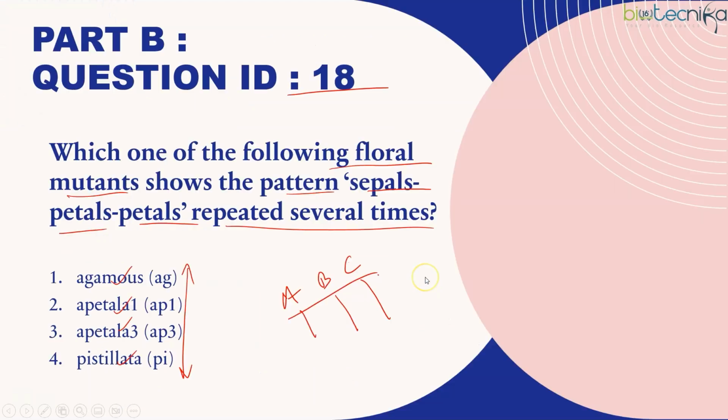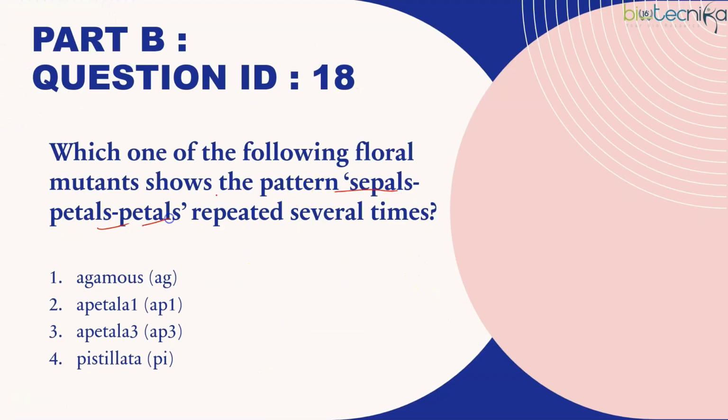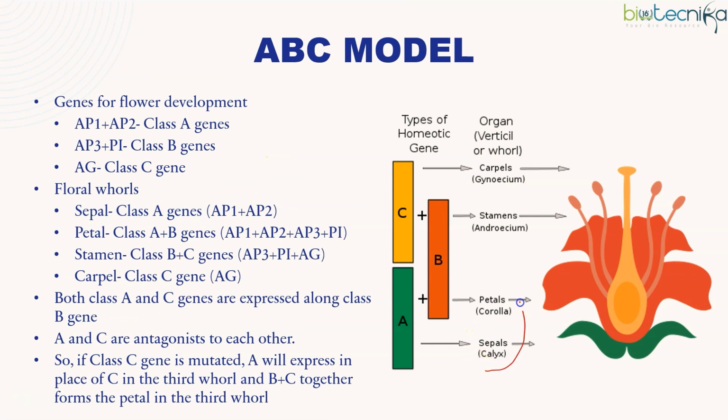Okay. So over here they have asked what will give rise to sepals, petals, petals. Now sepals and petals both are produced by A and B. Nothing to do with C. But on the other hand, you are seeing that carpel and stamen are missing, which means C must have been mutated. Now if C is mutated, A takes its position. So these all become A. That means what? Here also, instead of carpels, you get a combination of A plus B. So instead of stamens, you get a combination of A plus B. A plus B was giving rise to petals. So there, and here you have sepals. So you have sepals, petals, petals repeated several times.